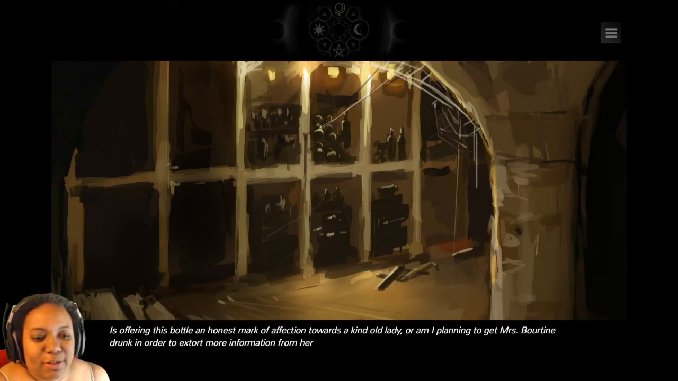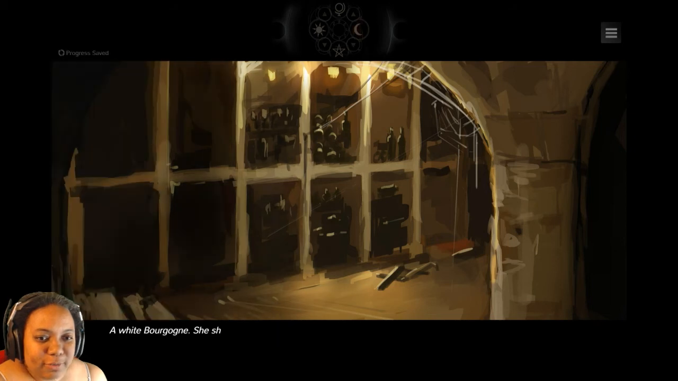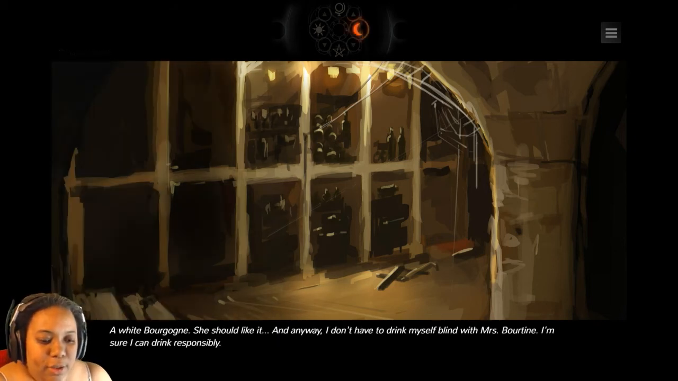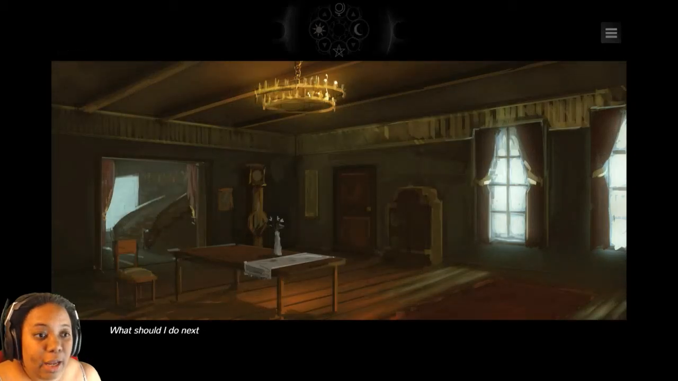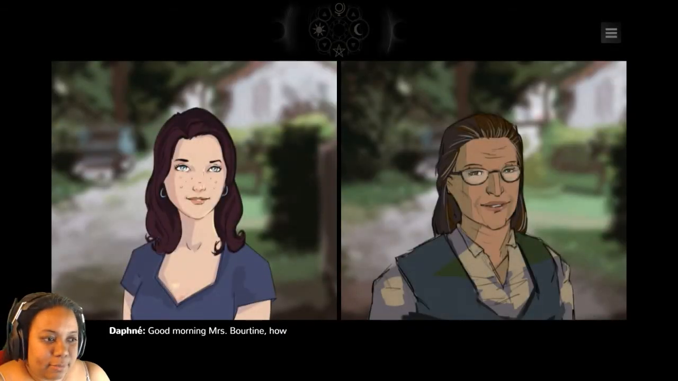It's like, take another bottle, don't take another. That doesn't tell me if I'm giving it to her or if I'm getting some sort of info. But I want to try another bottle. A Bergeron. She should like it, and anyway, I don't have to drink myself blind, Miss Boyatine. I'm sure I can drink responsibly. What should I do next? Well, I have not much left to do, so let's go ask the lady.